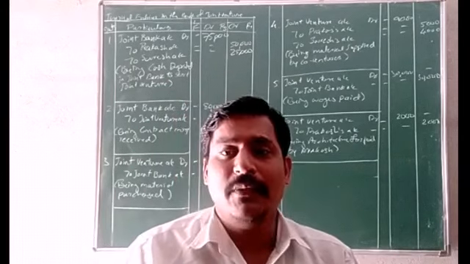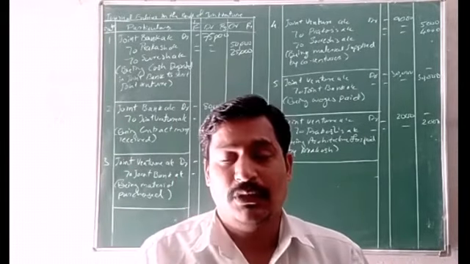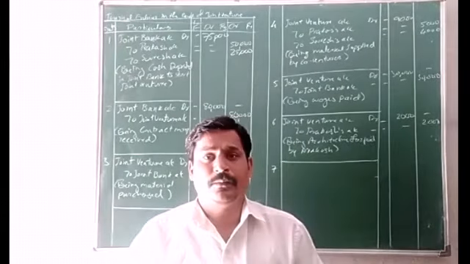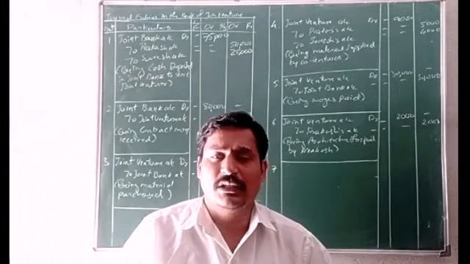So when all the work is completed, it is time to close the joint venture business. When we close the joint venture, before closing it, certain things we have to settle.